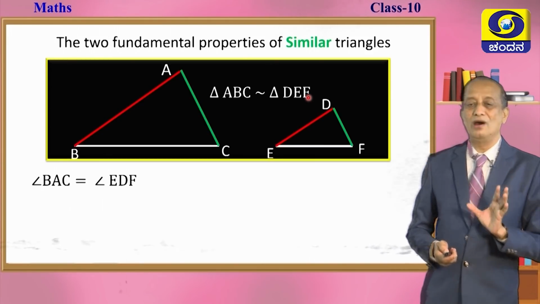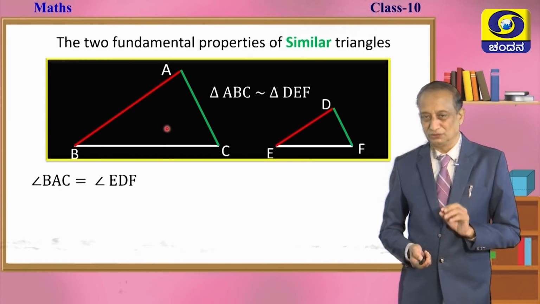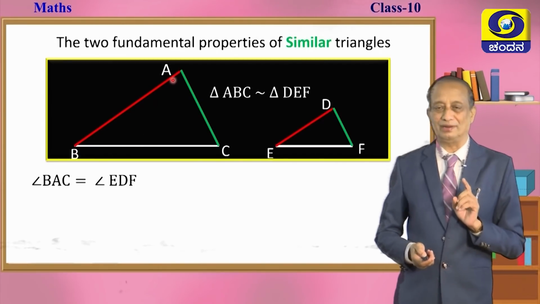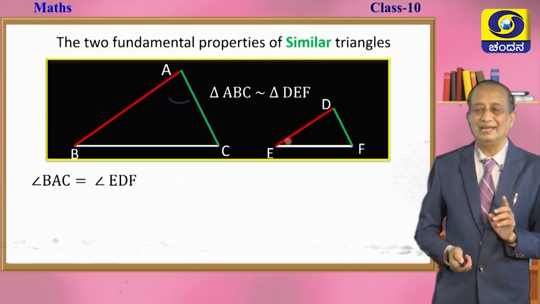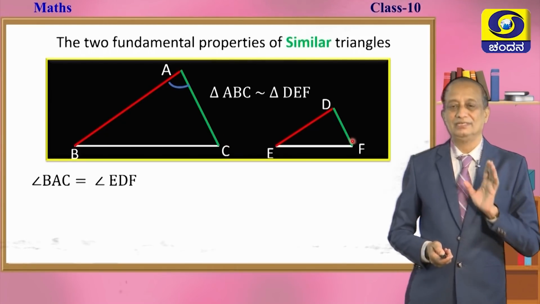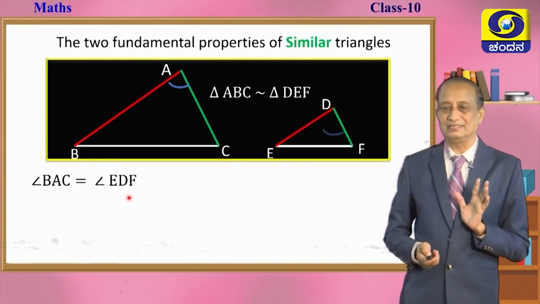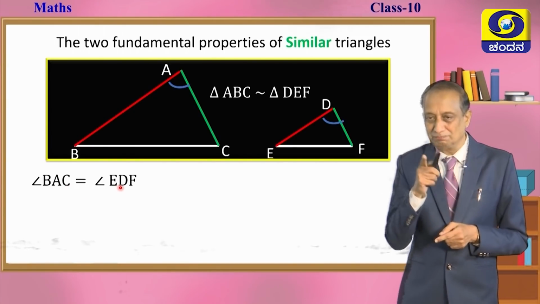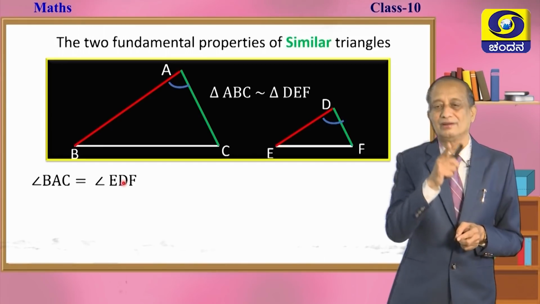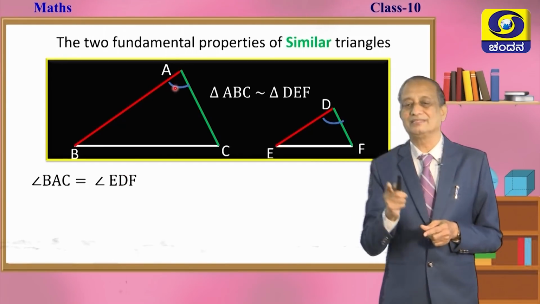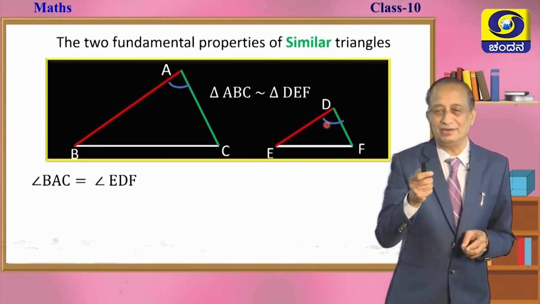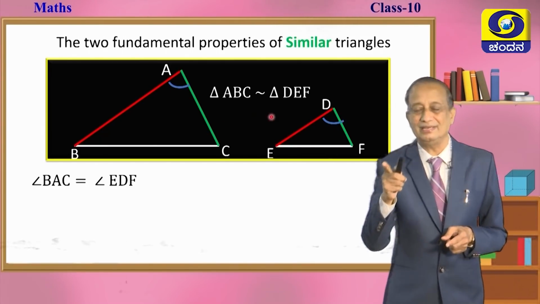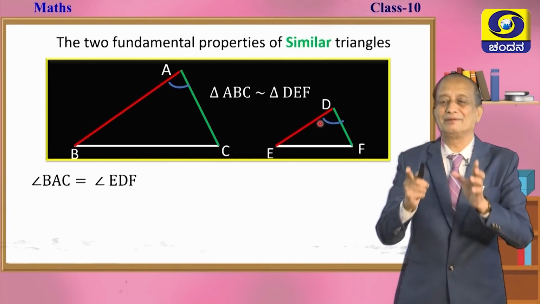Now take the protractor, children. Slowly, carefully, measure each and every angle one by one. If you measure angle BAC and angle EDF, they will be equal. Observe the figure, we put a small arc, one arc, for angle A as well as for angle D. Look at the pointer also. So, angle A is equal to angle D, shown with a similar marking.